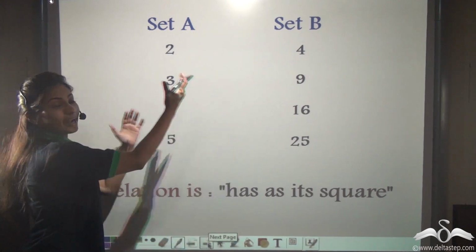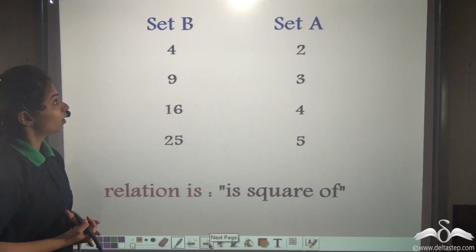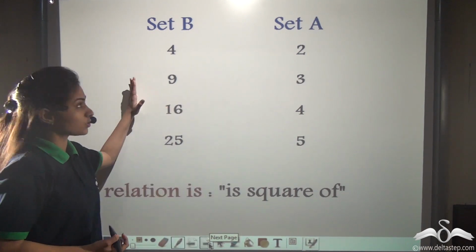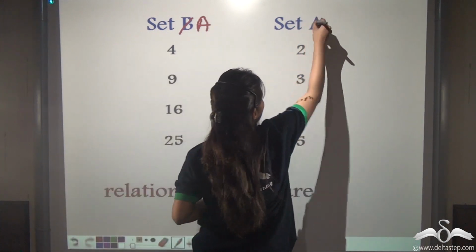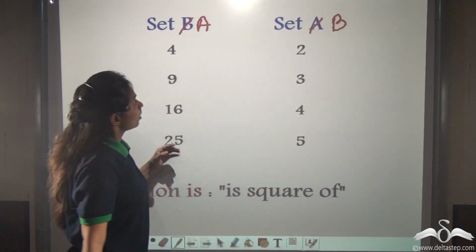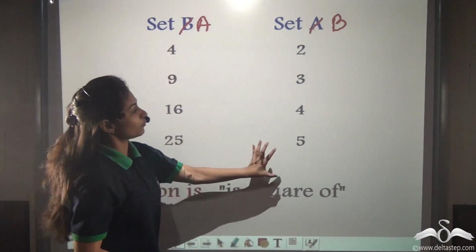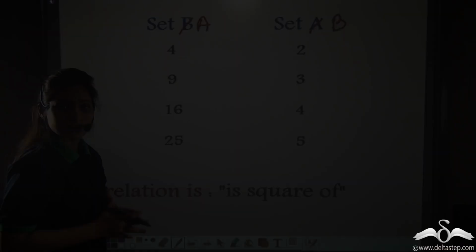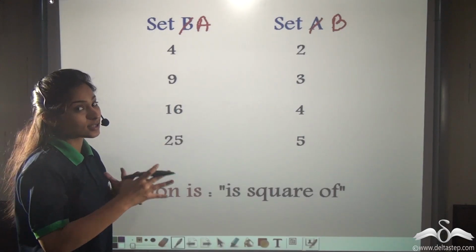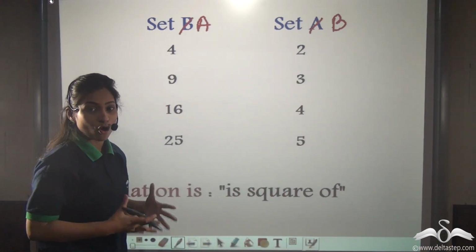Now what if I interchange these two sets? Look. Now I have interchanged these two sets. Now suppose set B becomes set A for me and set A becomes set B for me. So you can say I have put some numbers in set A and I have put some numbers in set B. Now what is the relation? Does it remain the same? Has as its square? 4 has 2 as its square. Is it true or false?